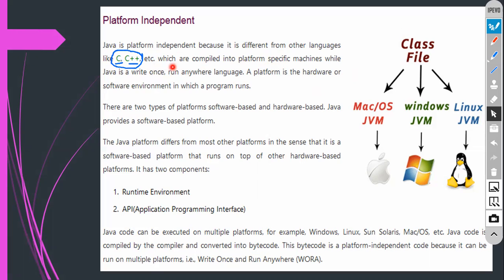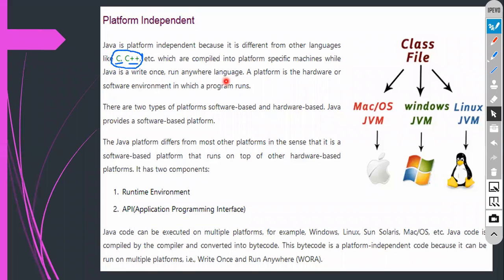That is the reason Java is platform independent. I will show you that, don't worry if you are not able to understand right now. Java is write once, run anywhere. This is what you need to understand here.